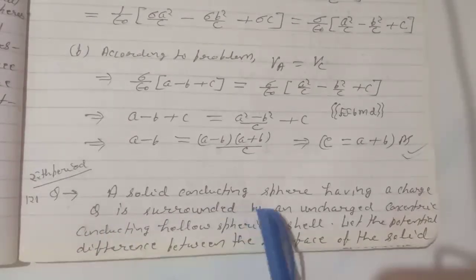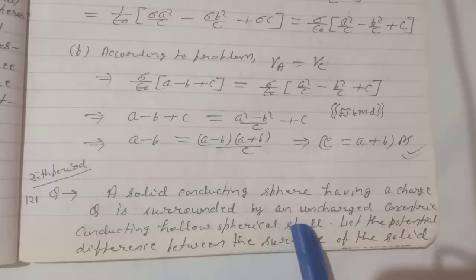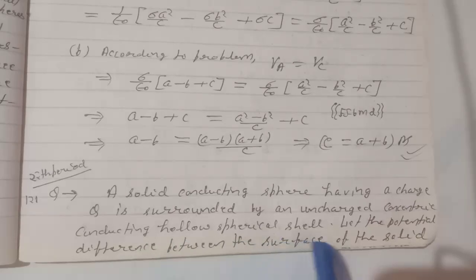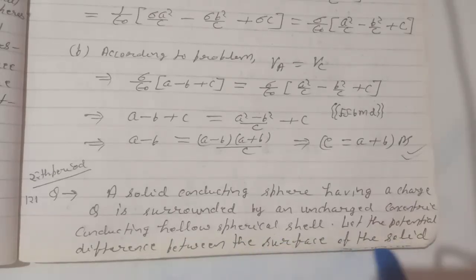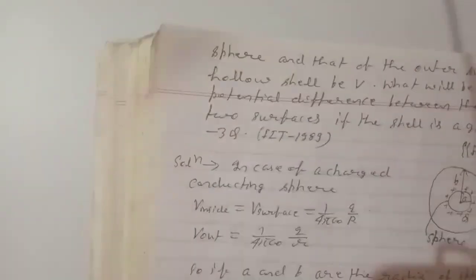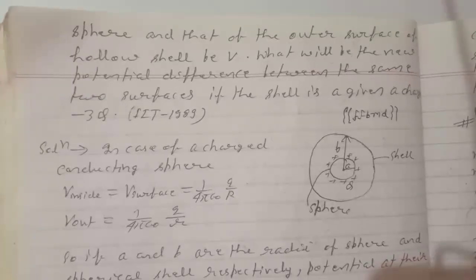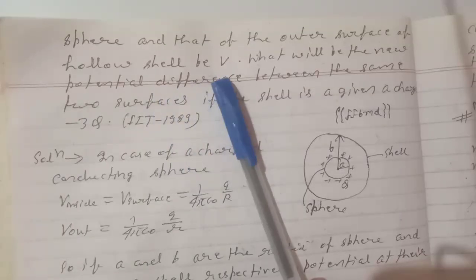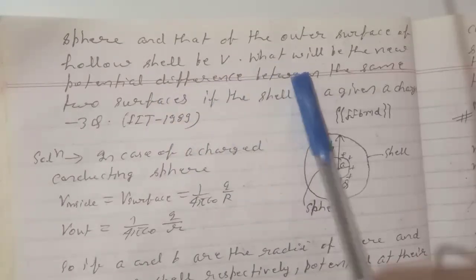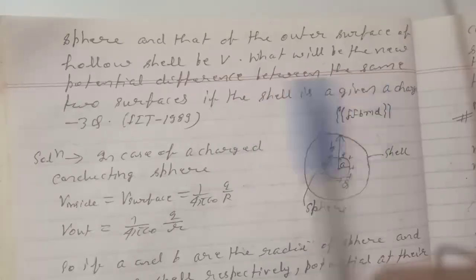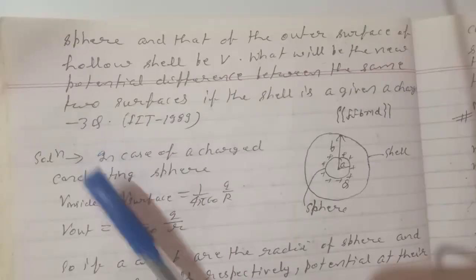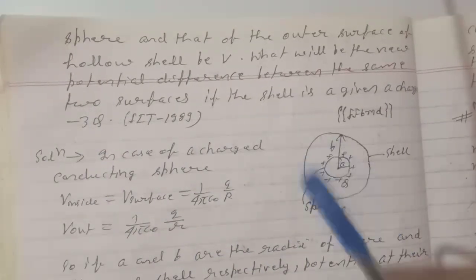A solid conducting sphere having a charge q is surrounded by an uncharged concentric conducting hollow spherical shell. Let the potential difference between the surface of the solid sphere and that of the outer surface of the hollow sphere be V. What will be the new potential difference between the same two surfaces if the shell is given a charge of minus 3q? Here the condition is shown.